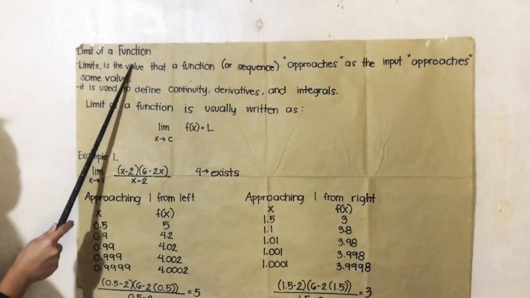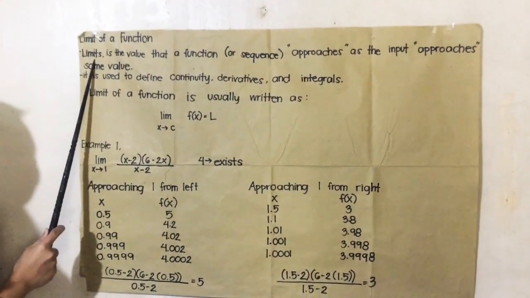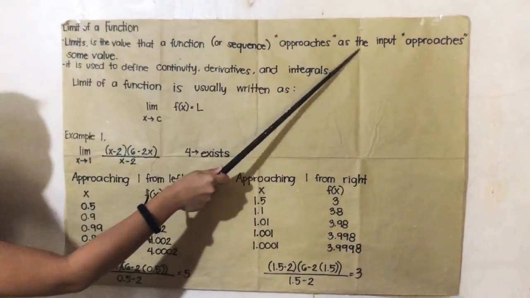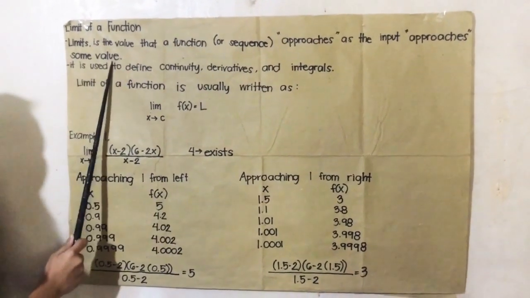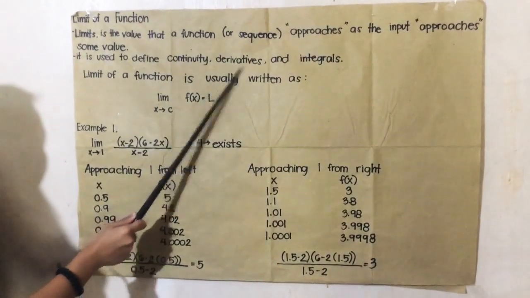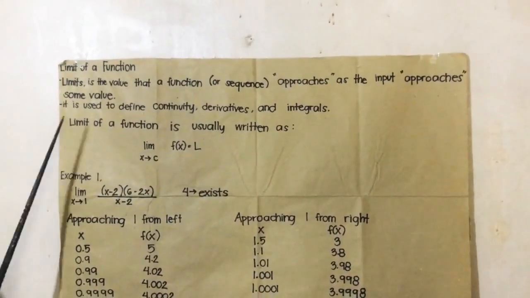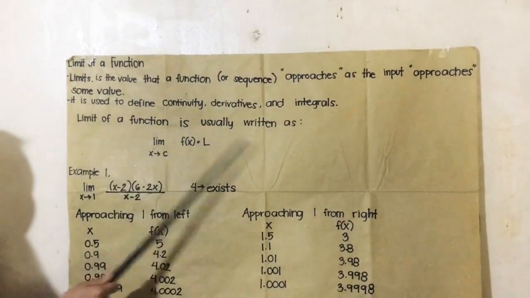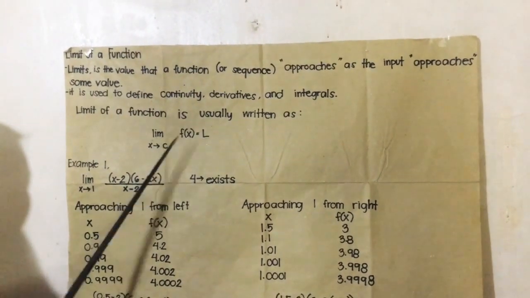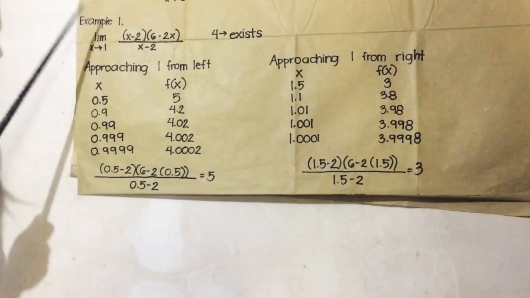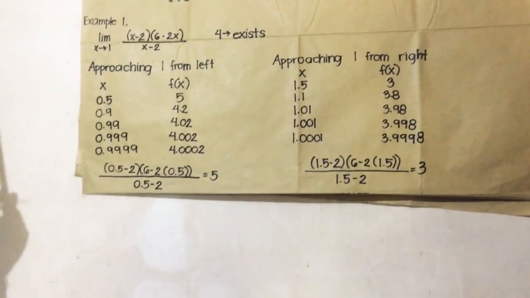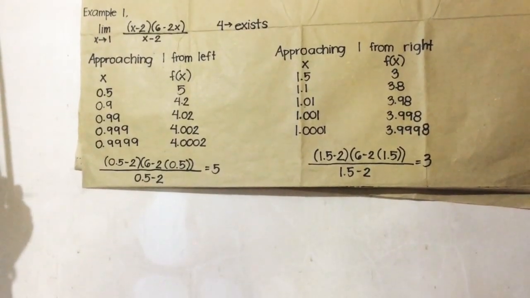Limits of a function. Definition. A limit is the value that a function approaches as the input approaches some value. It is used to define continuity, derivatives, and integrals. The limit of a function is usually written as the limit of f of x as x approaches c equals L. When solving limits of a function, it must have numbers which it can approach closer to the resulting number.